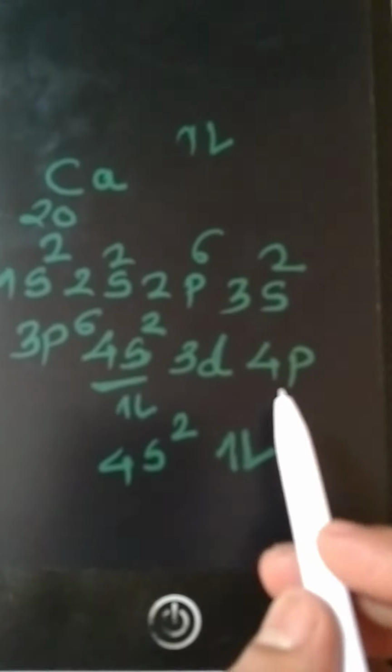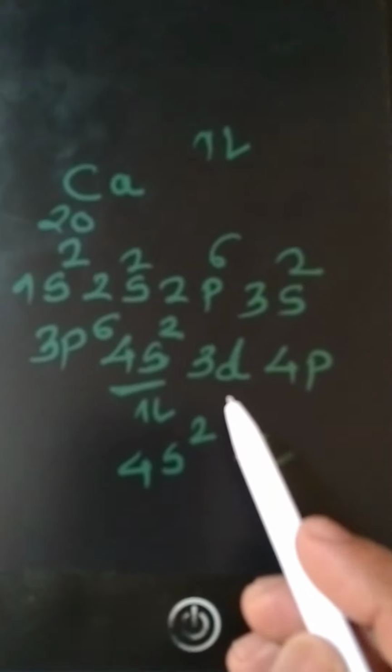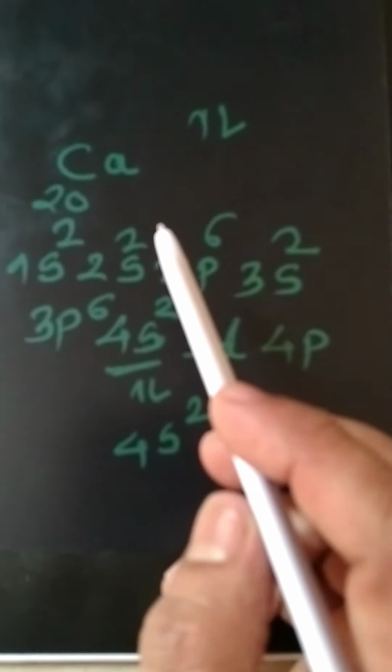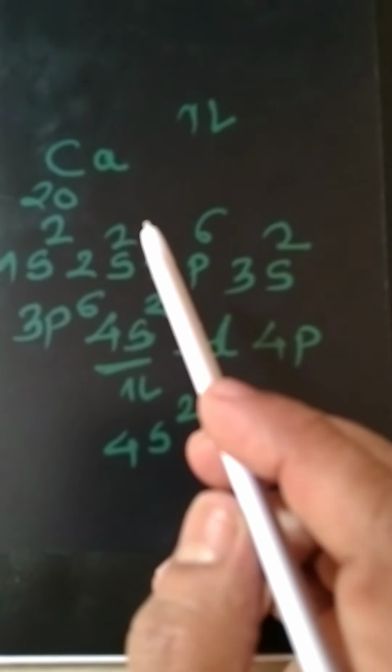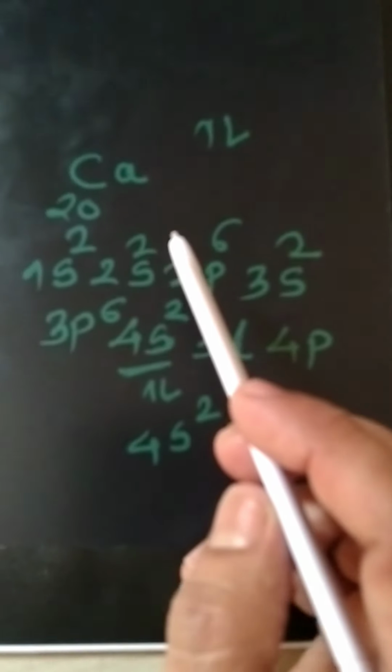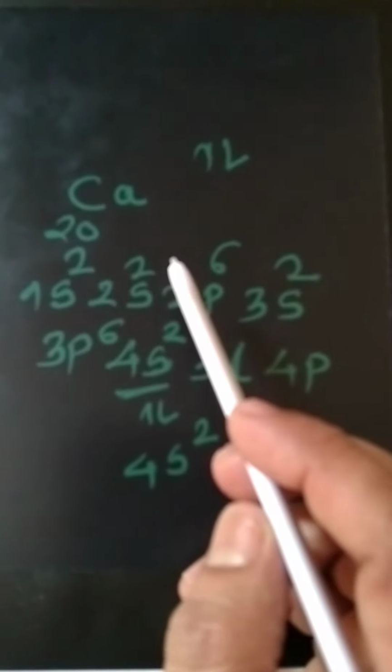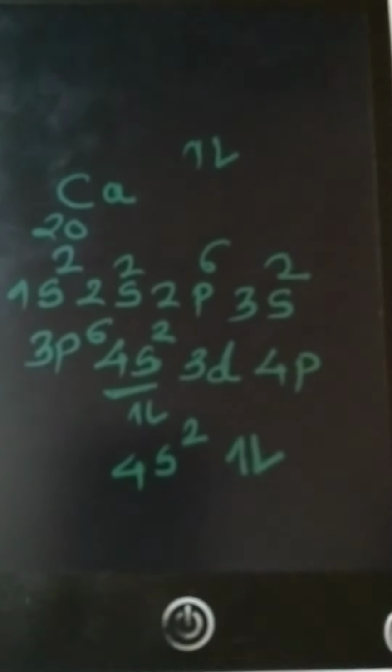These explain the stabilities and instabilities, the half-filled and completely filled configurations, of atoms of the periodic table. So the electron filling concept or rules are Aufbau's order, Hund's rule and Pauli's exclusion principle, which explain the stabilities and instabilities of the configurations of atoms of the periodic table elements.